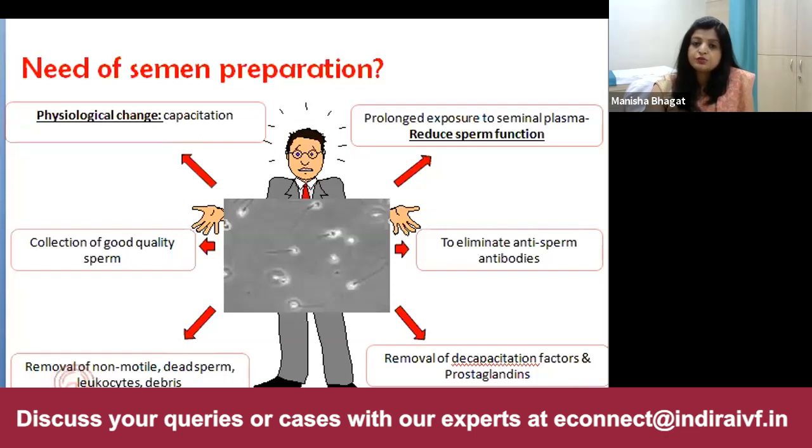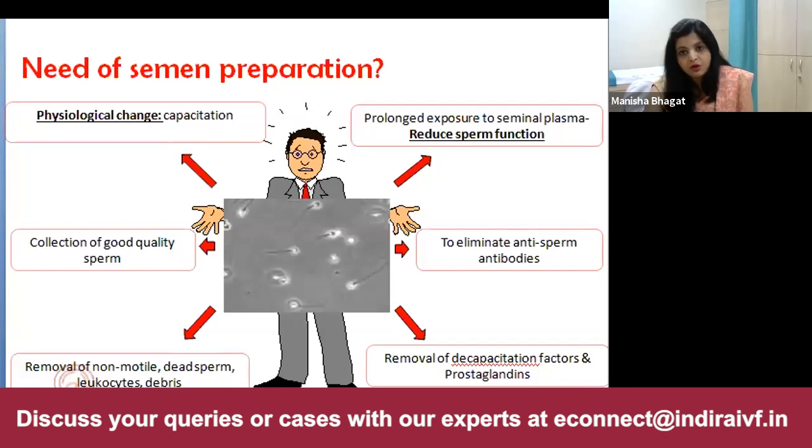So what it leads to is a better quality of sperm, which increases the pregnancy rate, and there is less complications like vasovagal syndrome, which was earlier associated with IUIs when washing was not done. So what are the 3 preparations which normally we do? There are 3 preparations: simple sperm wash, then swim up, or density gradient.